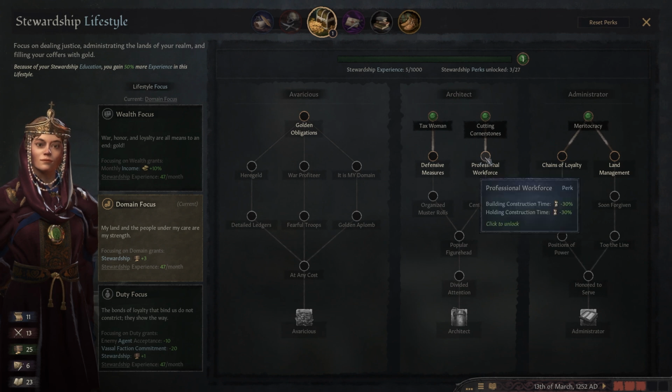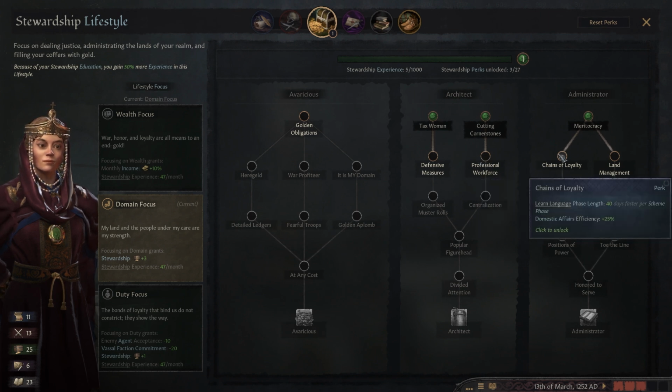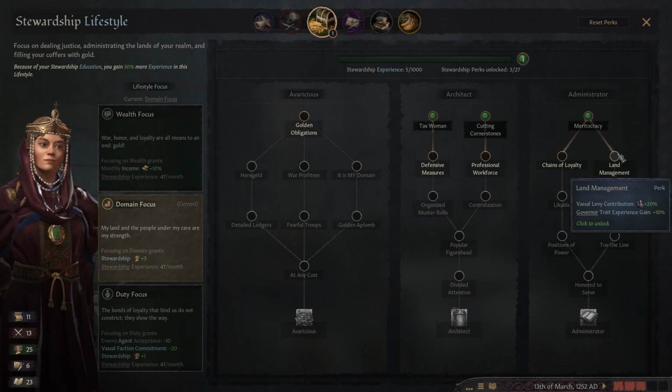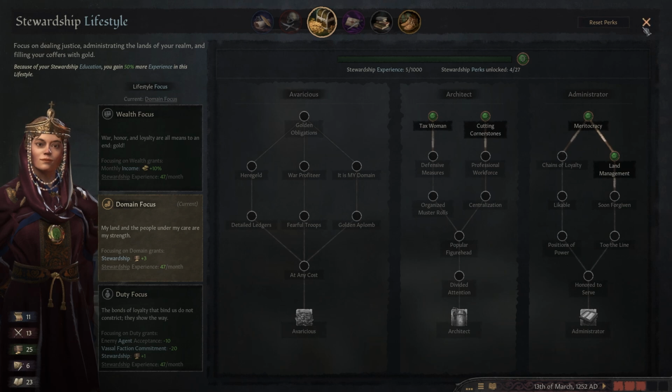Professional workforce here, or do we want to go through administrator, land management, governor, trade experience gain? Oh, that would be good actually. All right, let's do that one.